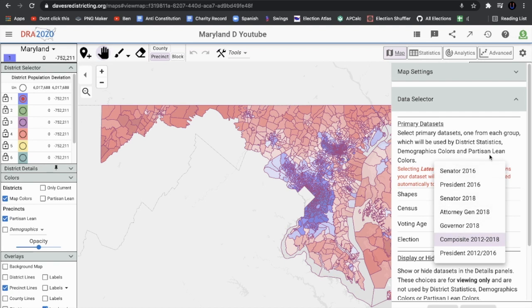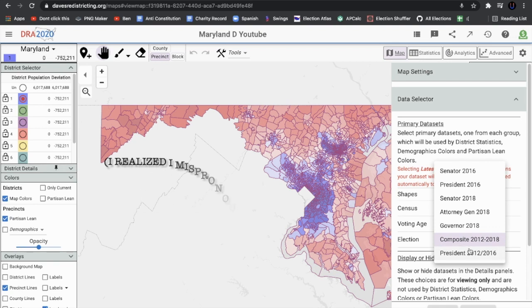Now, DRA has a wide variety of things to choose for Maryland, so we can pick the Democratic Senate victory in 2016, Clinton in 2016, 2018 Senate race victory. I think that's Ben Cardin in 2018, Chris Van Hollen in 2016. The Attorney General election 2018, I'm not going to pretend like I know who the Attorney General of Maryland is. The Governor, Larry Hogan, who is a Republican. That would not be a realistic map. If we did use Hogan's numbers, it would be super imbalanced and it would be a dummymander.